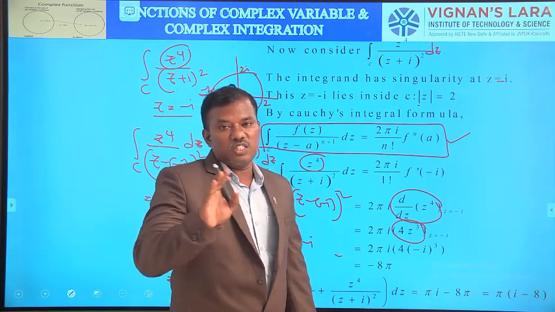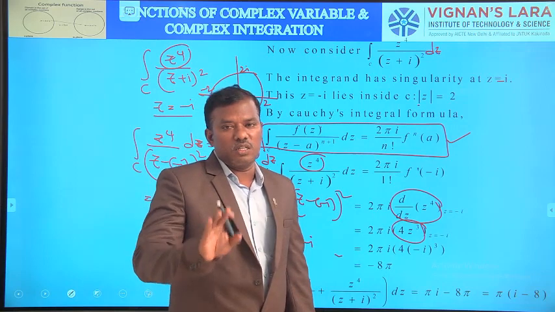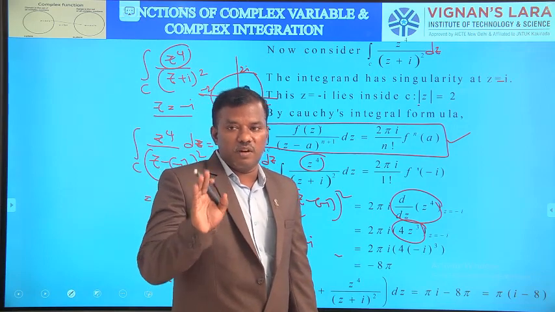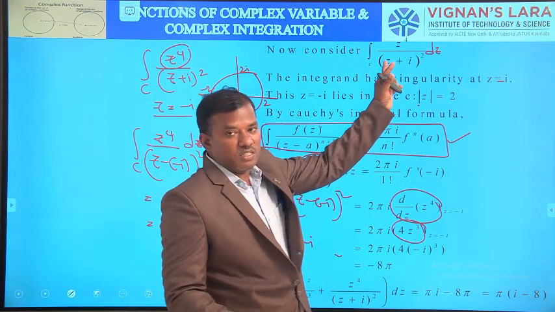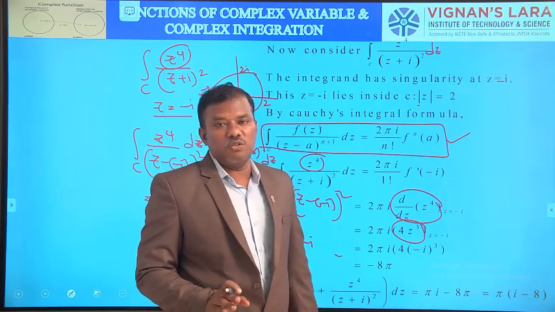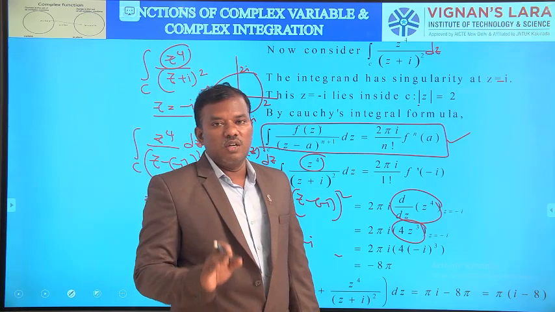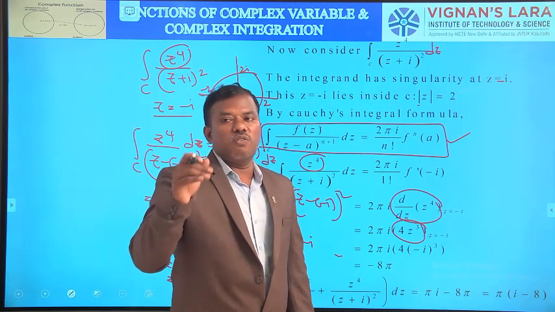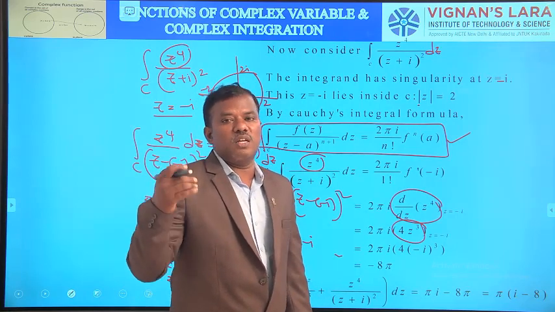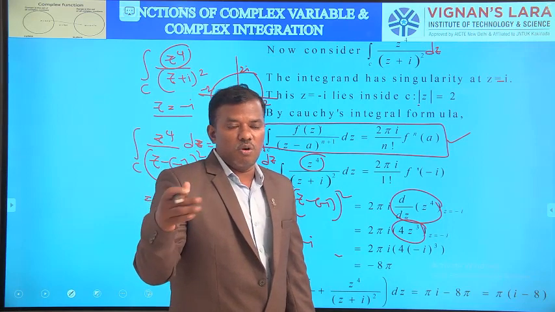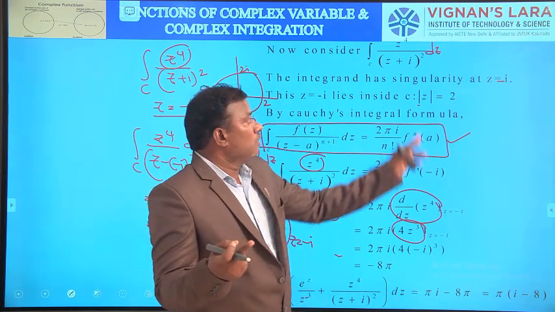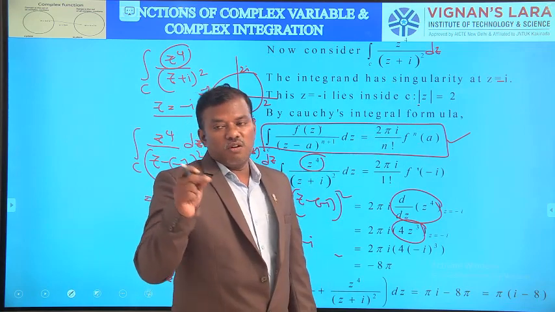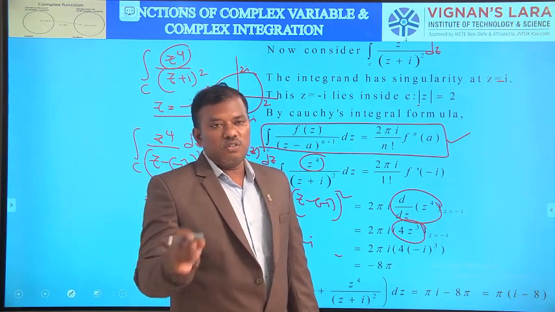Then identify the singular points. In any problem, the singular points are obtained by equating the denominator to 0. What is the denominator here? z plus i whole square equal to 0. That is z plus i equal to 0, z equal to minus i. Here square is there, so repeated twice. Cube is there, repeated thrice. No square, no power, then not repeated, only one time. So what are the singular points here? z equal to minus i, repeated twice. So that is the second step.